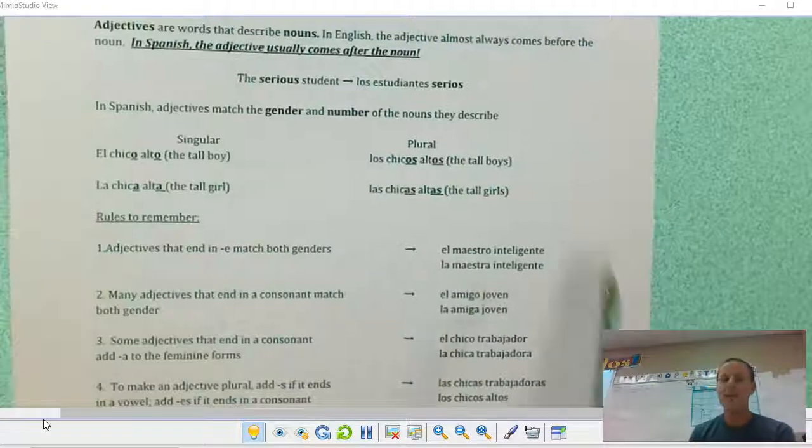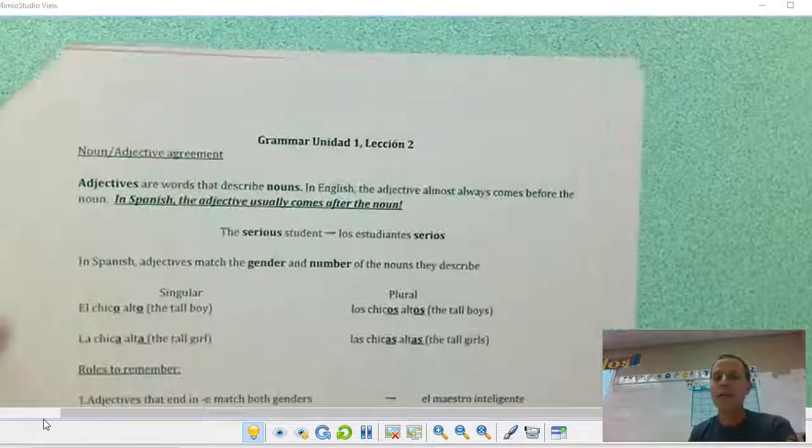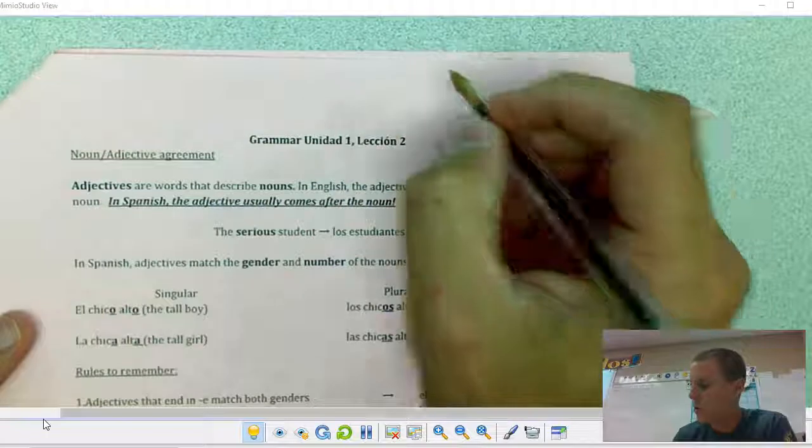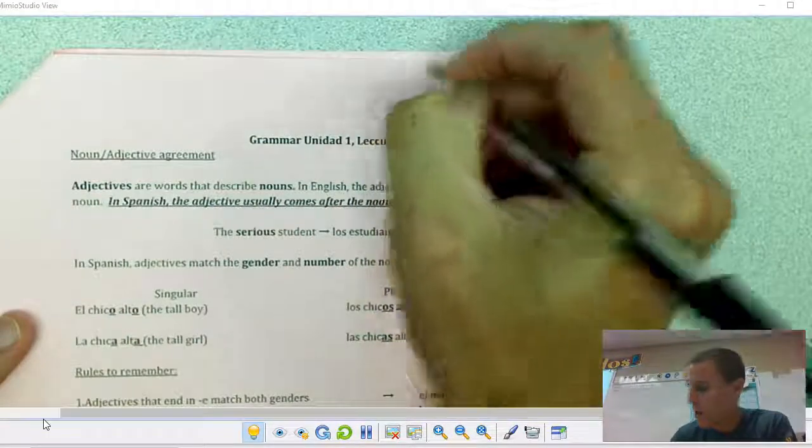Okay, talking about noun adjective agreement here. Before we get into this stuff, we want to review ser because we're describing people. So we're going to do that up on the top right here.